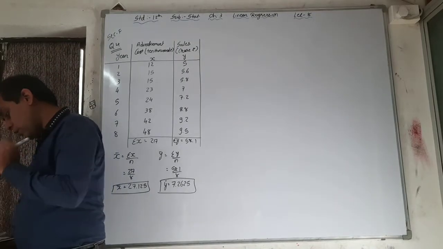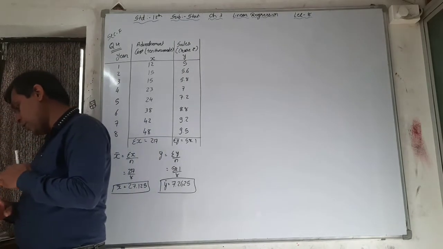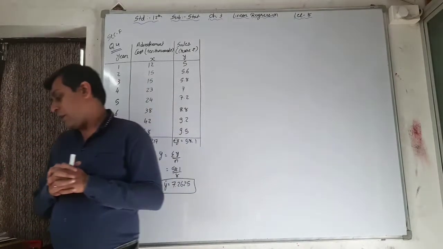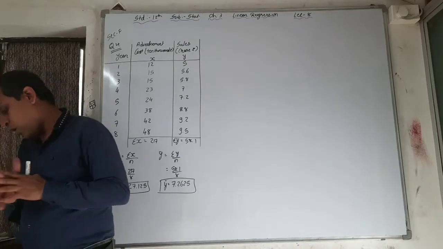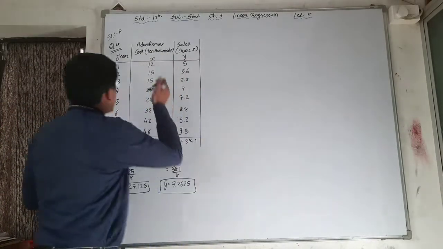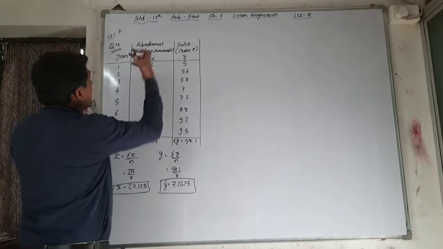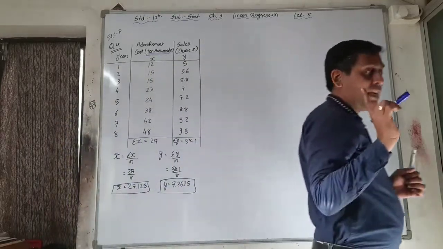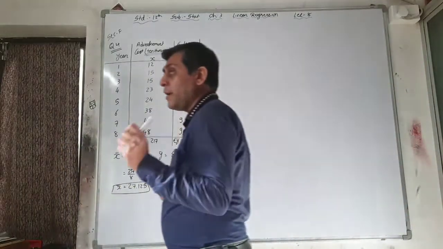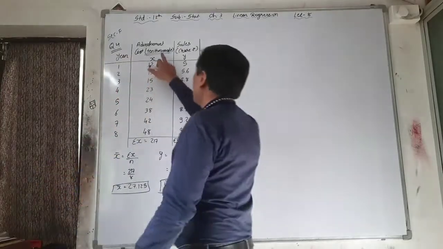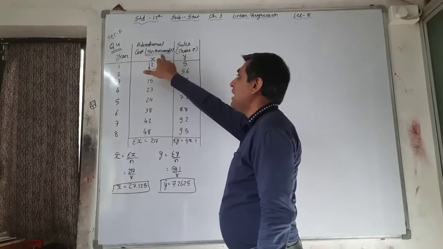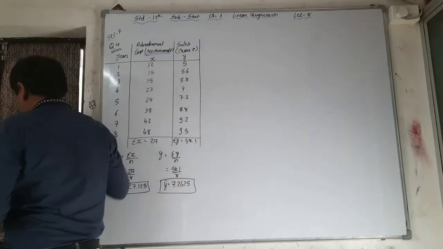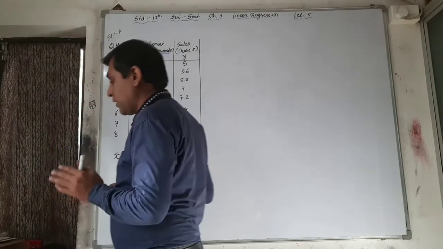So the question we have to read is that the following information is collected by the firm to know the effect of the advertisement campaign. See here, 1 to 8 is given, advertisement cost. The main thing is that X is given in 10,000 rupees. So you have to keep in mind, when the value of X is given, that the value is given in 10,000 rupees. Okay. Now the next one, sales in crores, that is Y: 5, 5.6, 5.8.